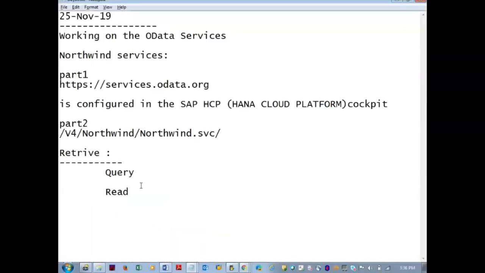So how can I achieve the query operation? By issuing part 1 plus part 2 / entity set. So here you can issue the products or customers.